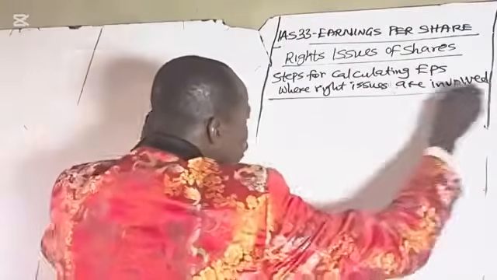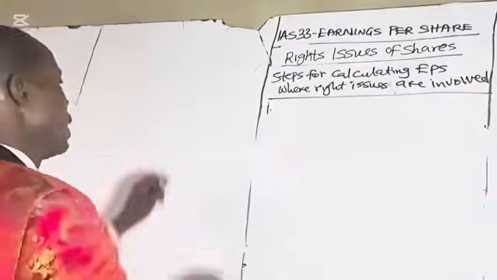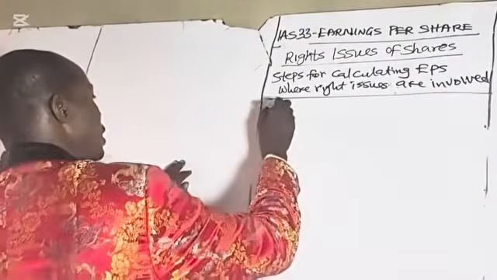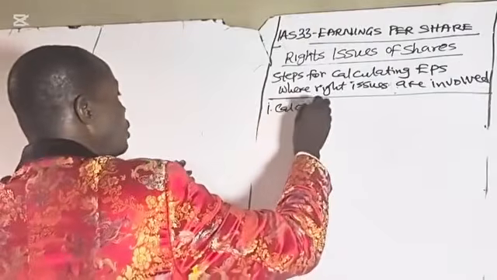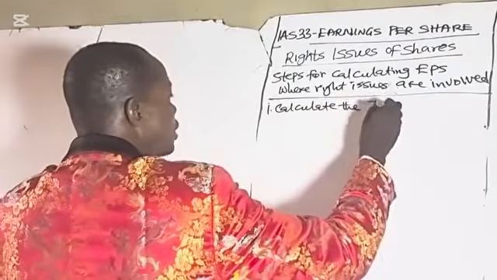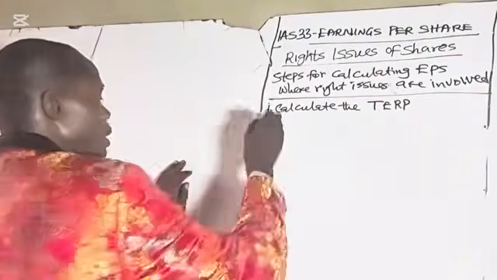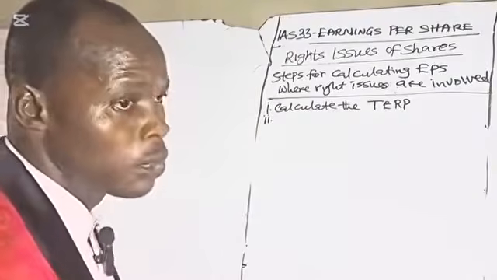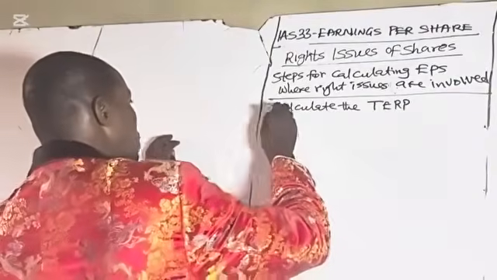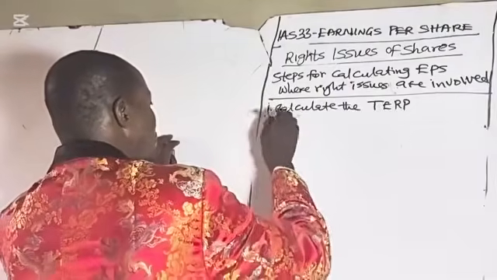Where rights issues are involved, you follow the following steps. Number one, calculate the theoretical ex-rights price. Step number two, calculate the bonus fraction.